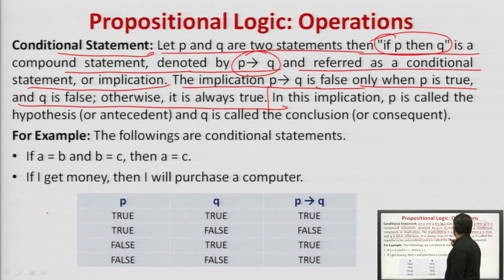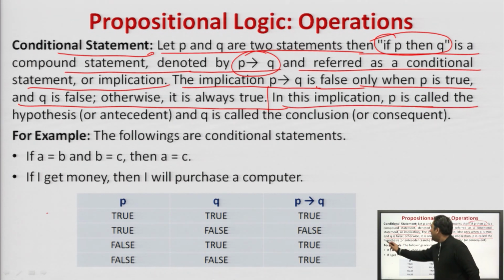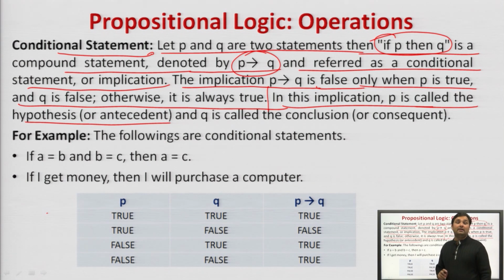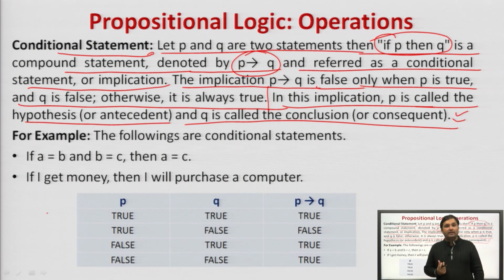Agreed? In this implication, P is called the hypothesis or antecedent, the part in which we are working, and Q is called the conclusion. P is a hypothesis in which we have assumed something, and Q is something that we have concluded. If this, then this will happen. So, the first part is the antecedent or hypothesis, and the conclusion part is the consequent or conclusion. Agreed?